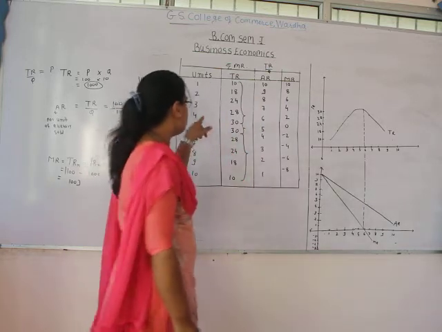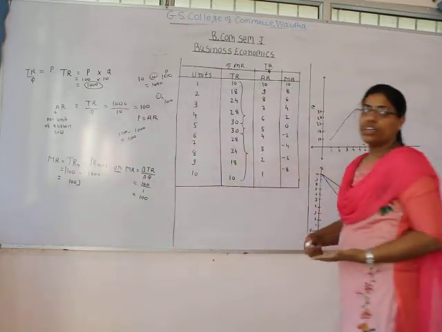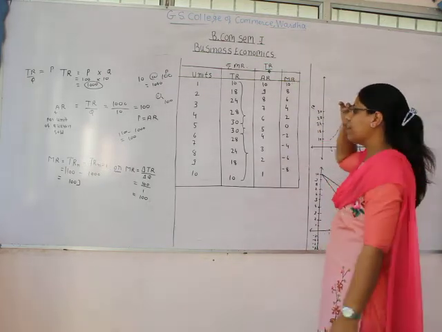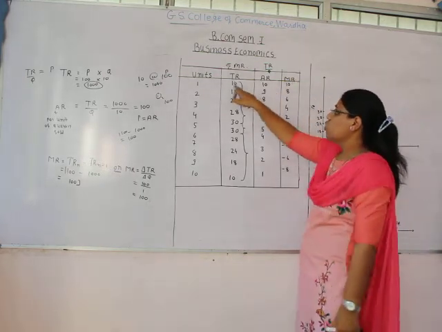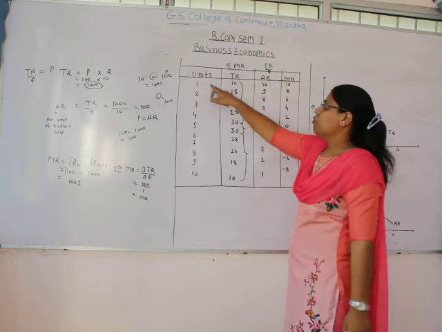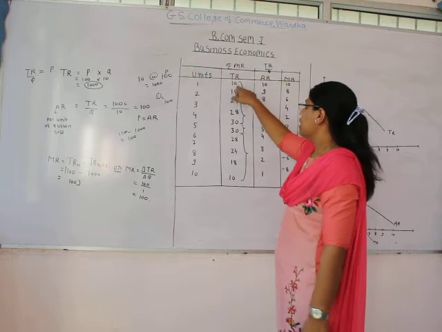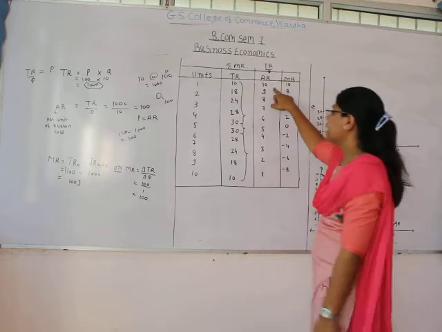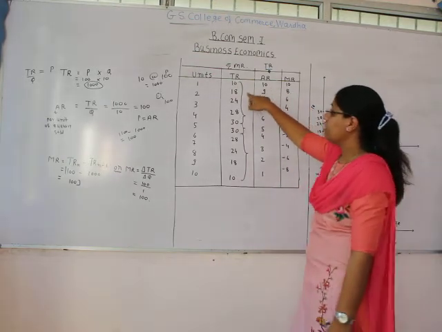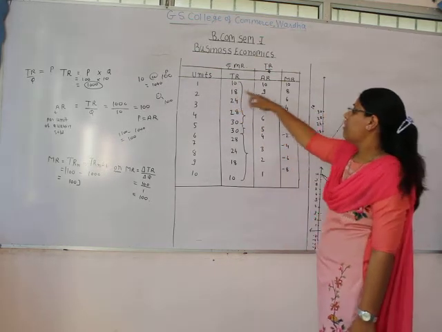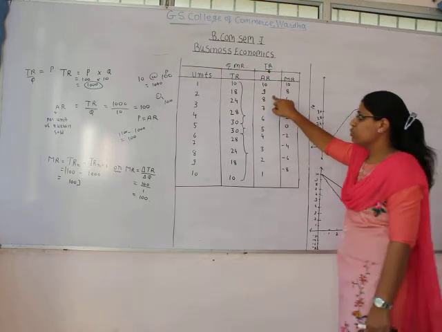So see, how do we calculate average revenue? We use this formula, total revenue divided by quantity sold. So when we are selling one quantity and total revenue is 10, 10 divided by 1 we have got 10. Then when we are selling 2 units and the total revenue is 18 rupees, average revenue is coming at 9 rupees.